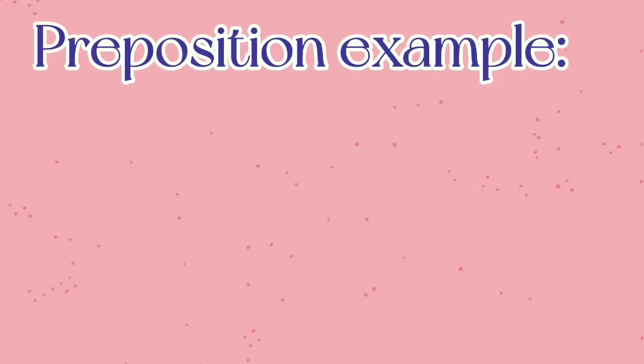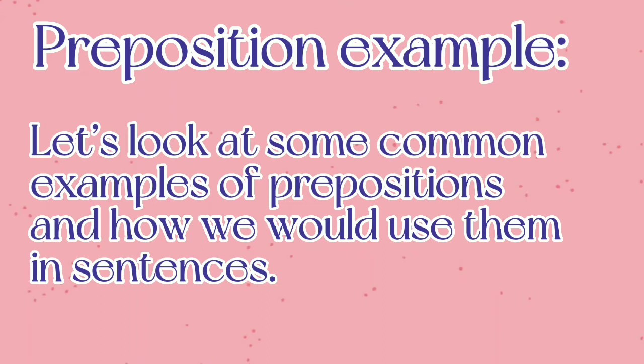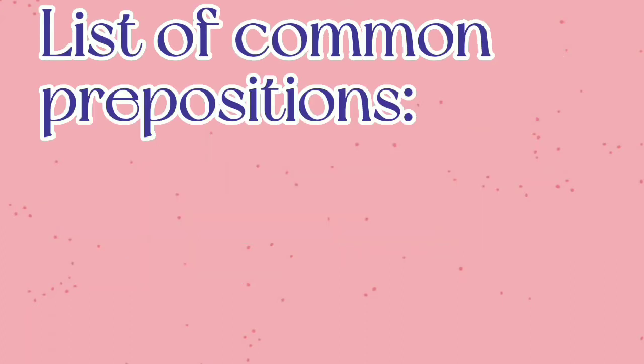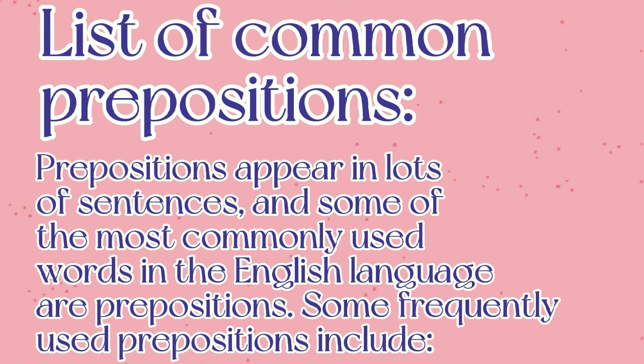Preposition examples. Let's look at some common examples of prepositions and how we would use them in sentences. List of common prepositions. Prepositions appear in lots of sentences, and some of the most commonly used words in the English language are prepositions.